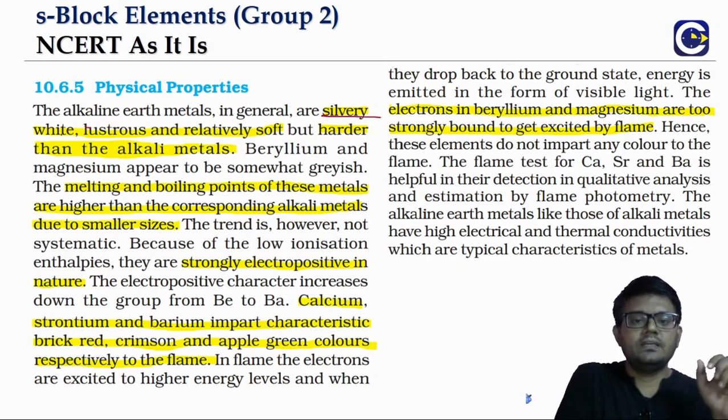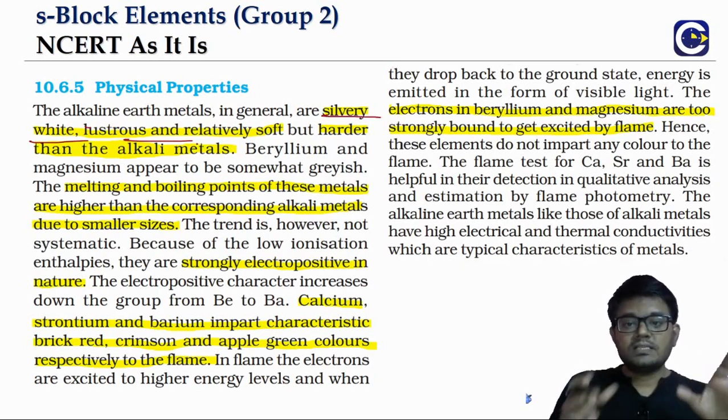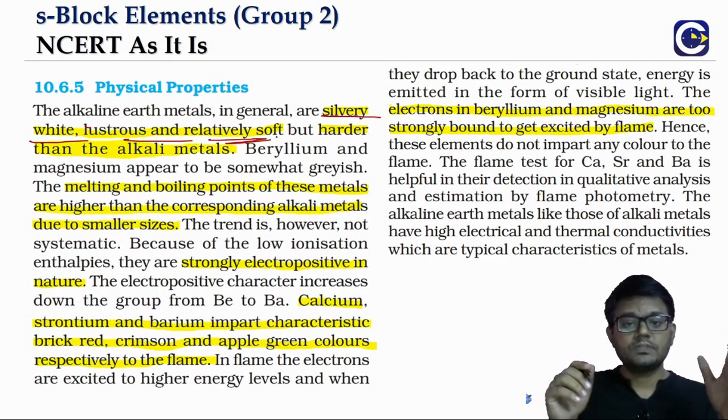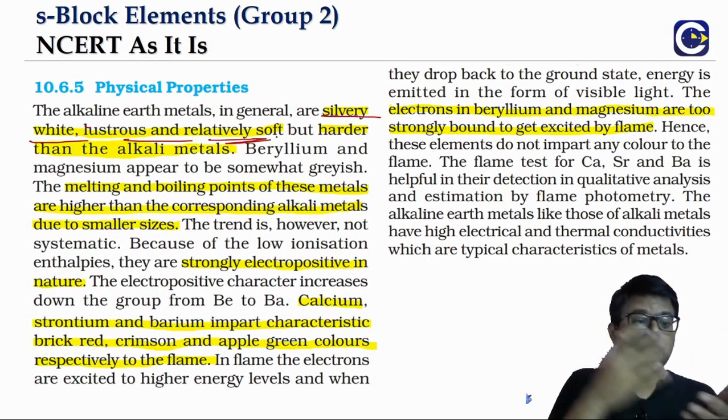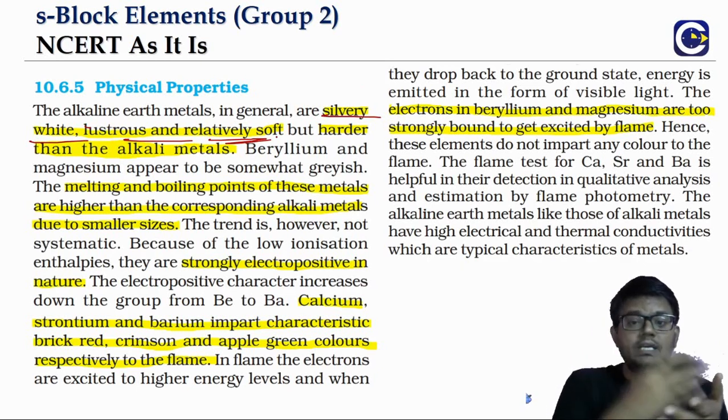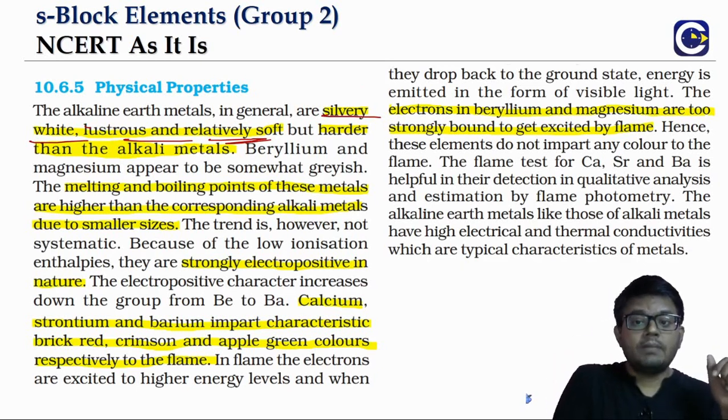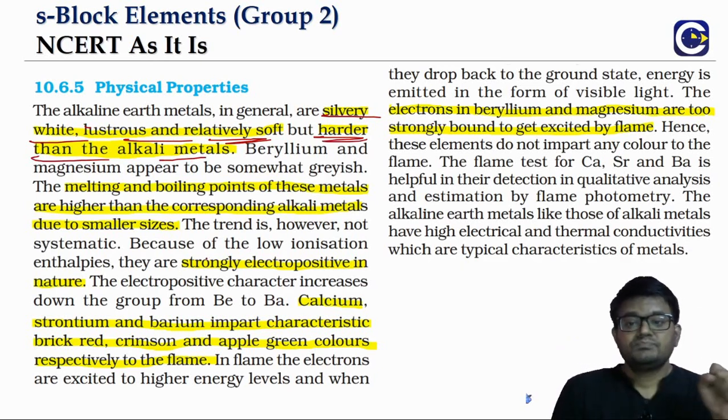Talking about the physical properties, especially the appearance, they are silvery white, lustrous, and also relatively soft. When you talk about group 1, like potassium and sodium, we can even cut them with a knife. But compared with the first group, these are relatively harder.